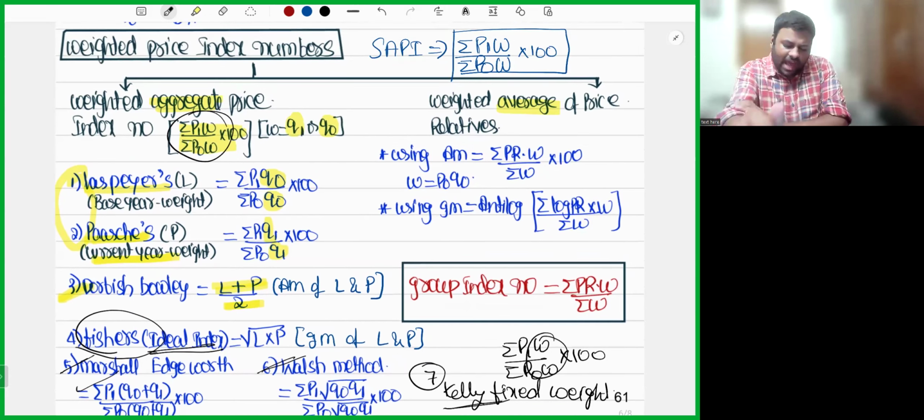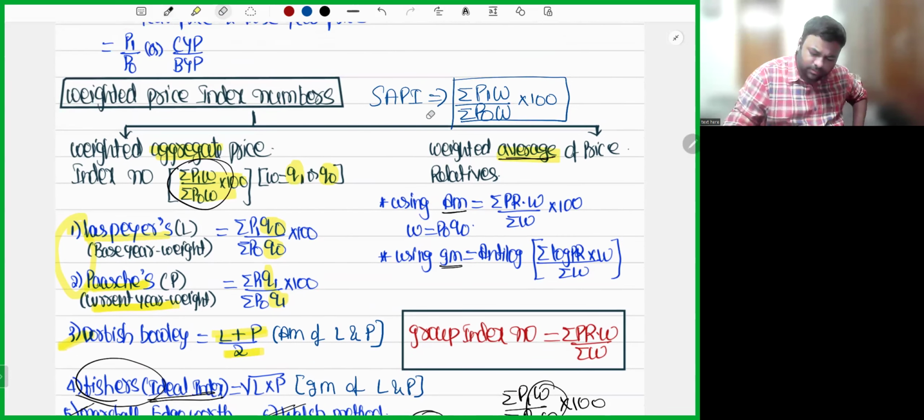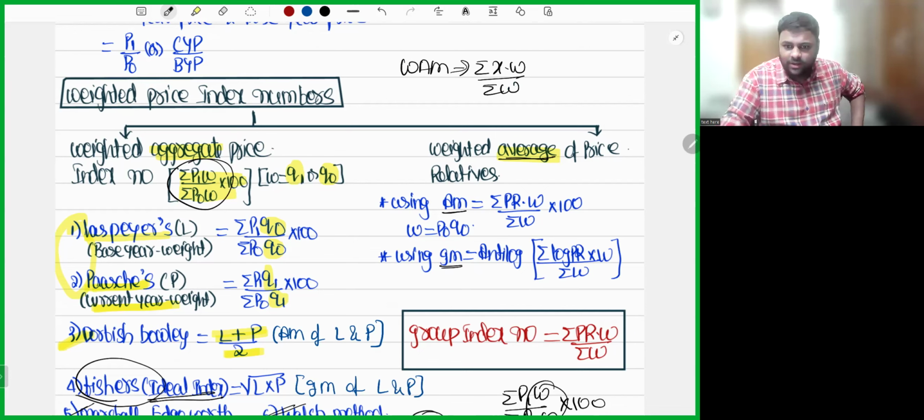Now, weighted average of price relations. My dear friends, the average can be either arithmetic mean or geometric mean. If you use arithmetic mean, do you remember the weighted arithmetic mean formula? It is summation of observations into weights divided by summation of weights, right? Now here, instead of observations, we have price relatives. Sum of price relatives into weights divided by sum of weights.